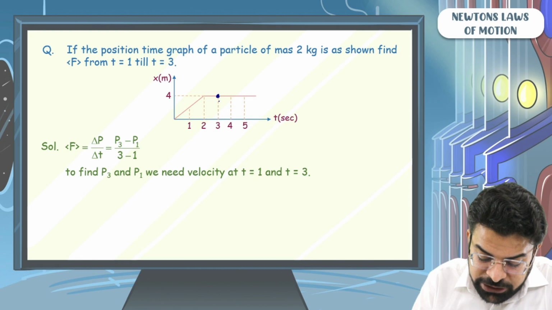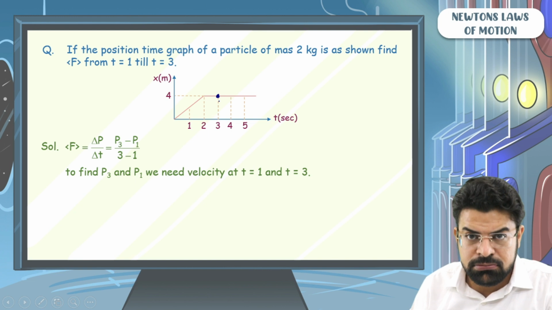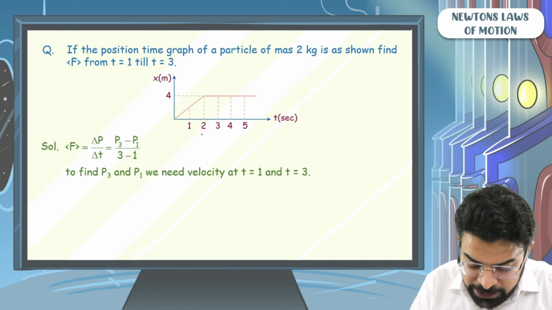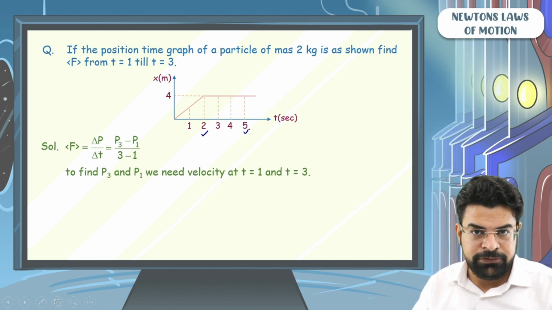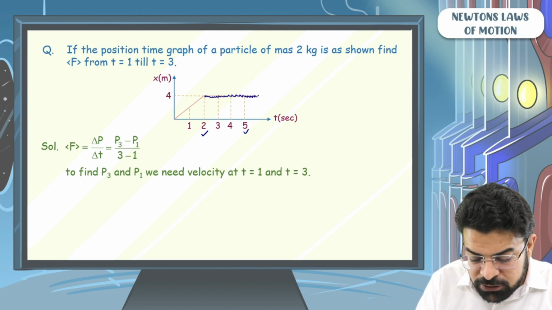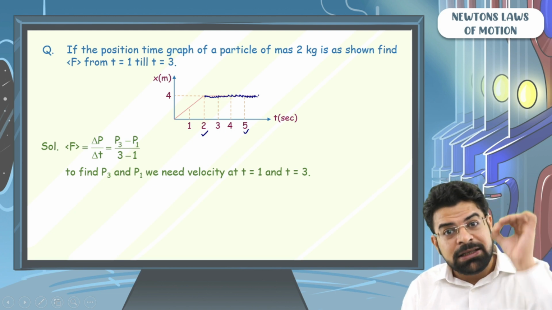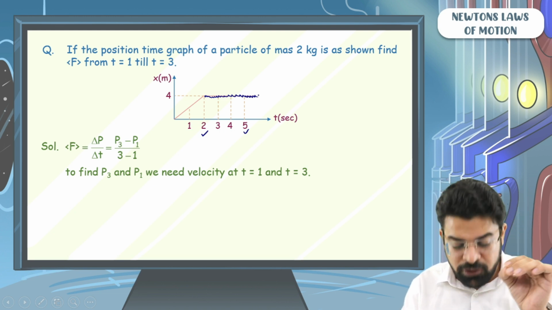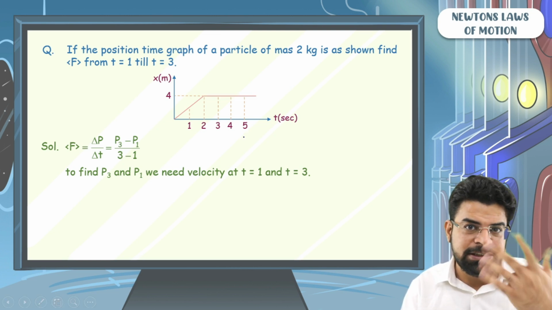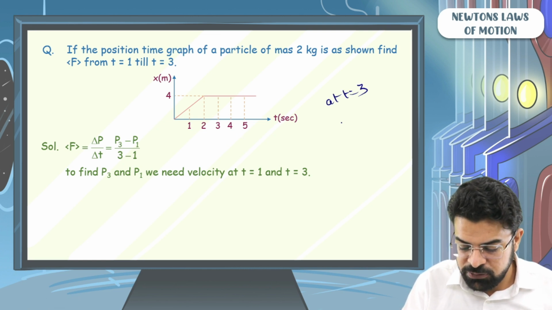At time equals to 3, what do you think is the velocity? 0. How do you know? Sir, so easy thing. From time equals to 2 till time equals to 5, the position of the particle does not change. The position is constant. The particle is fixed at the same place for this time frame of 3 seconds. If the position of the particle doesn't change, sir, the velocity is 0. So at time equals to 3, established, velocity is 0.